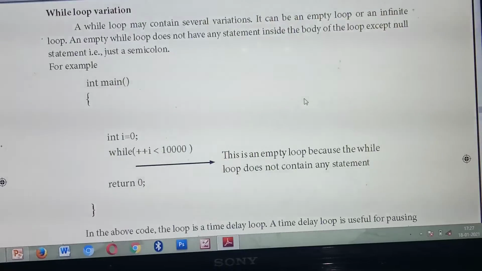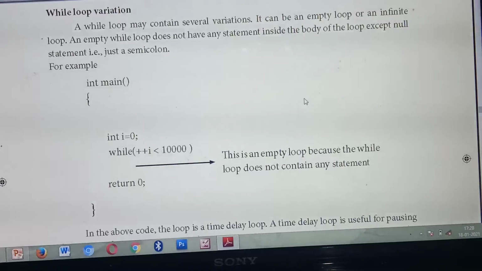So next one is while loop variations. Now you have studied the while loop. So likewise for the for loop variation, the while loop also has variations. Okay, the while loop also has a lot of variations. Maybe it is an empty loop or an infinite loop.